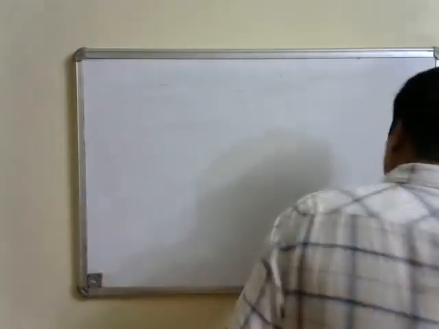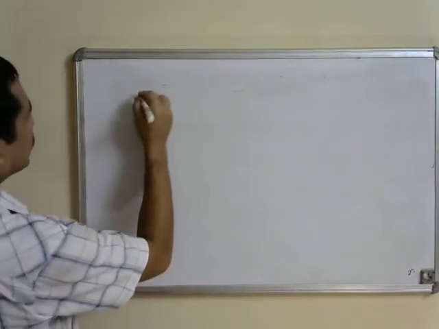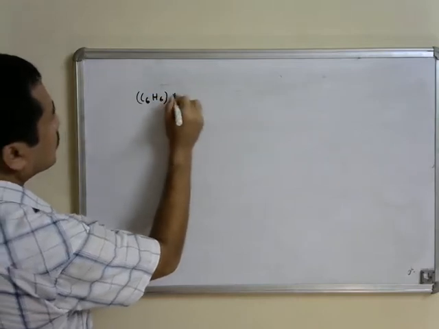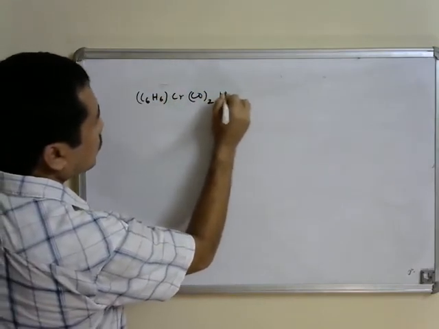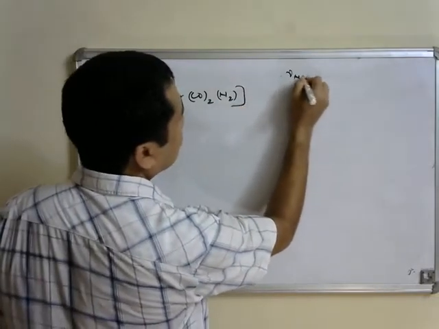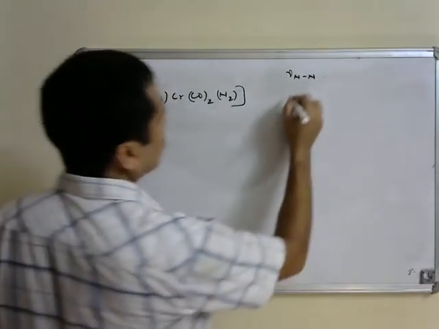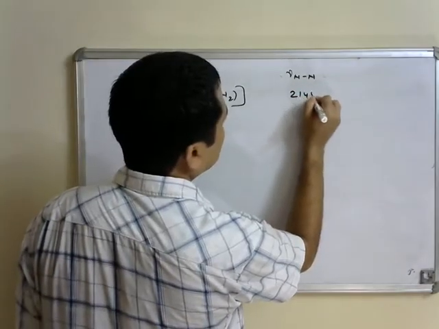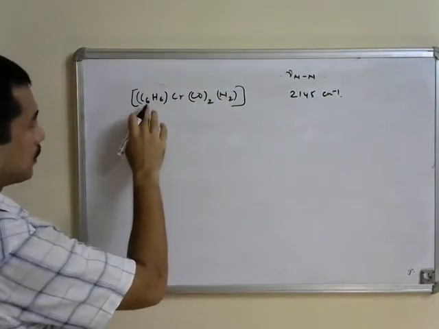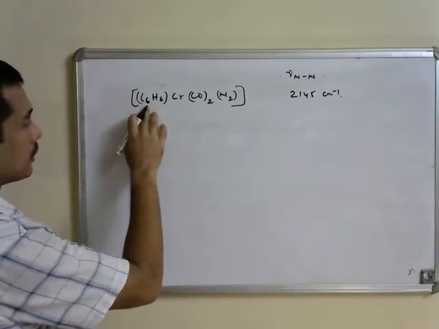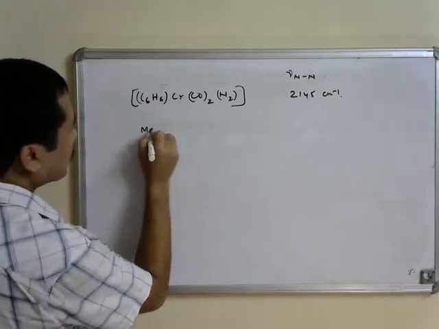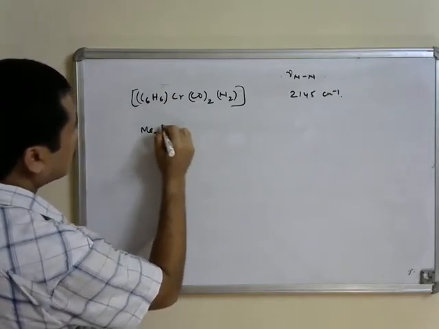If you take the chromium dinitrogen complex, C6H6 Cr CO2 N2, the NN stretching vibration in this compound is 2145 centimeter inverse. If you substitute three of the hydrogen atoms in the benzene ligand with methyl groups, that is, if you take mesitylene instead of benzene,